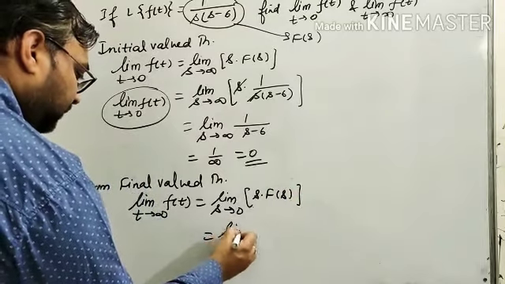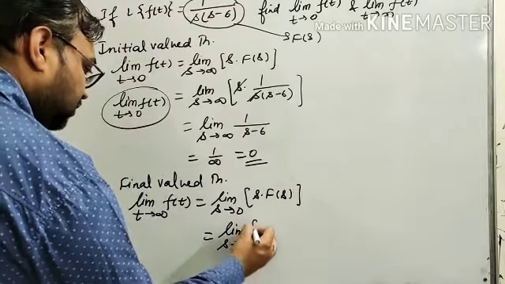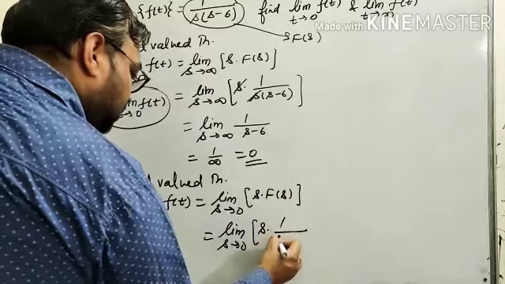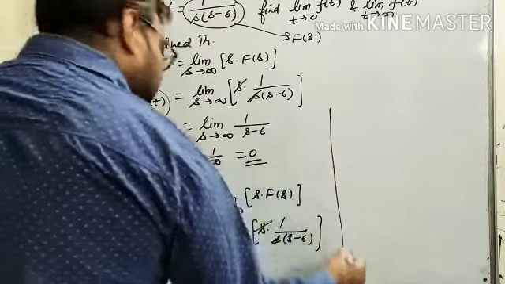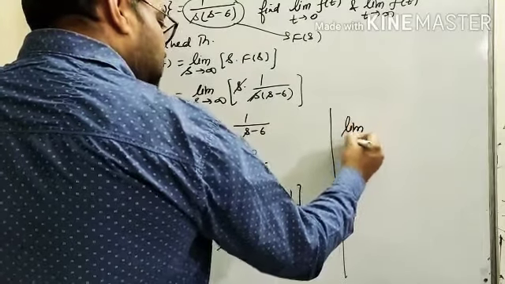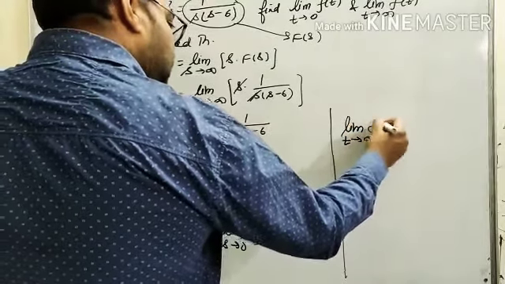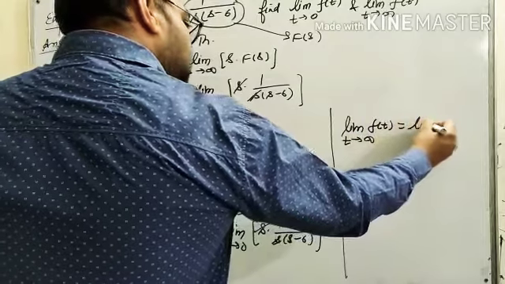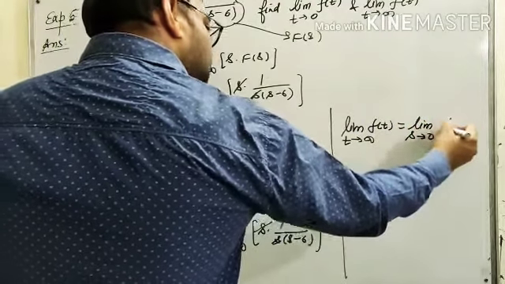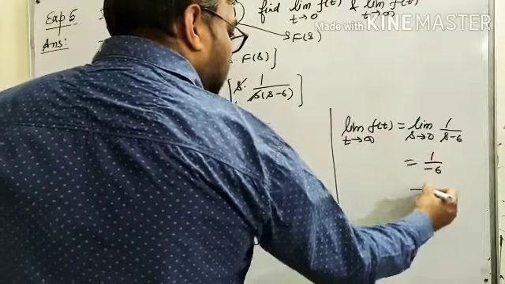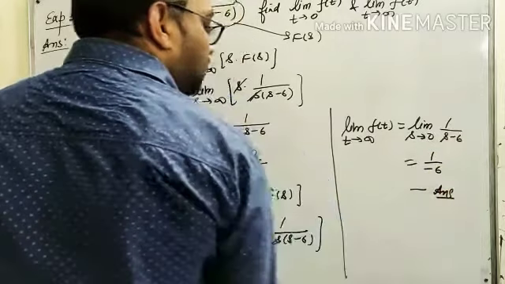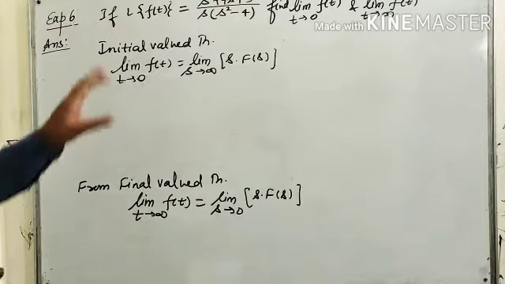So putting limit s tends to 0 s into 1 upon s into (s minus 6), s cancelled. So limit t tends to infinite f(t) is equals to limit s tends to 0 1 upon (s minus 6). So after putting the value, we get 1 upon minus 6. So this is another example.